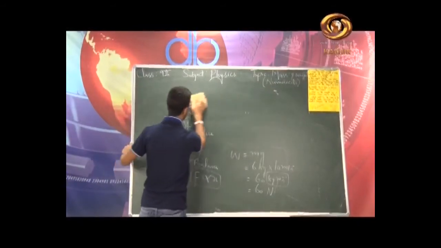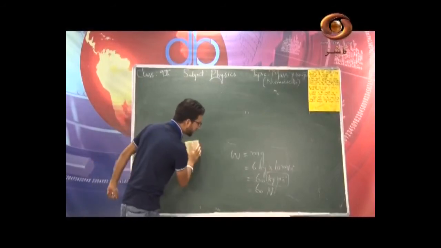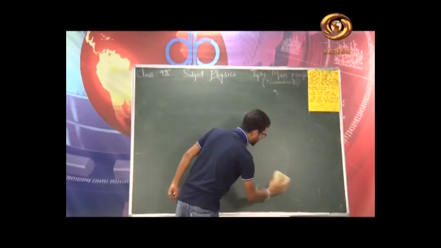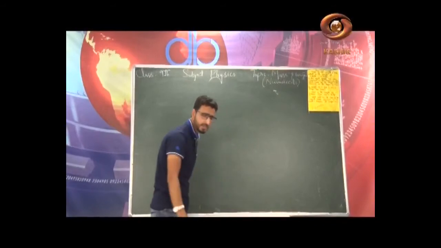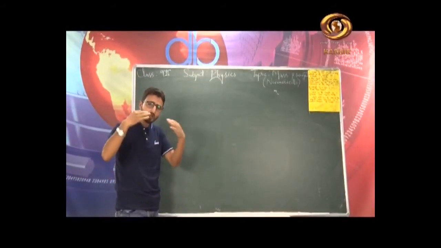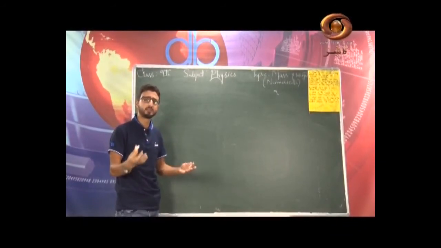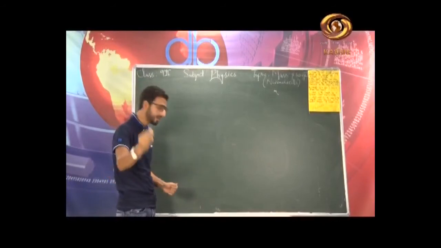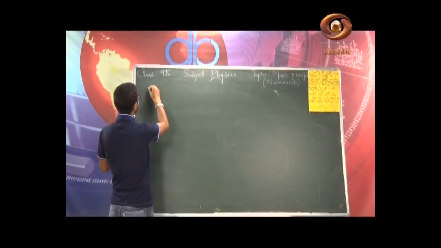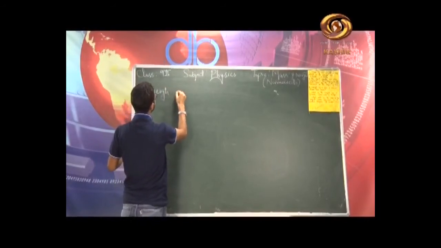Now as I said earlier, weight of a body does not remain constant, it changes from place to place. What I mean by saying this is that weight of a body depends upon the location where the body is. So let me illustrate this very fact with the help of a few illustrations. Let me try to find out the weight of a body on the surface of moon.